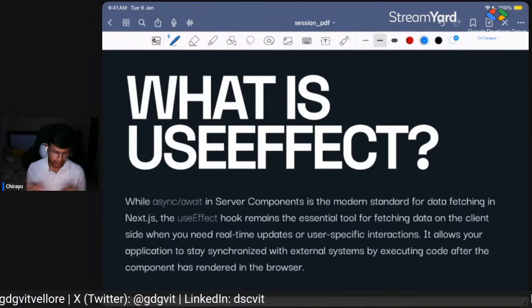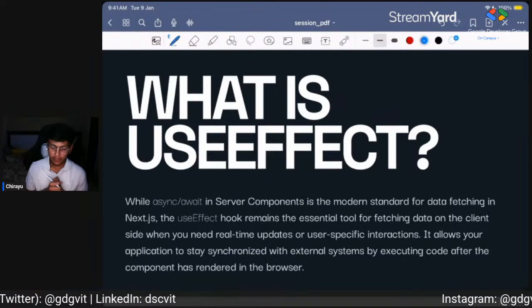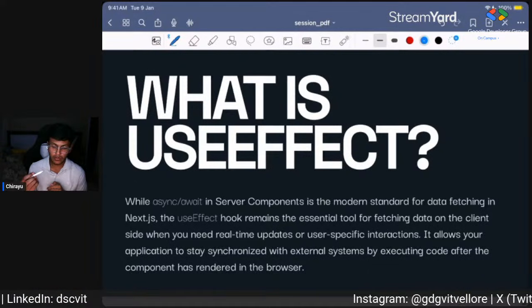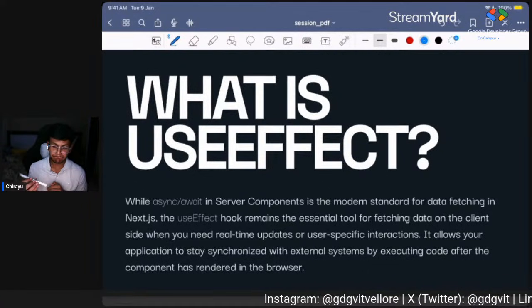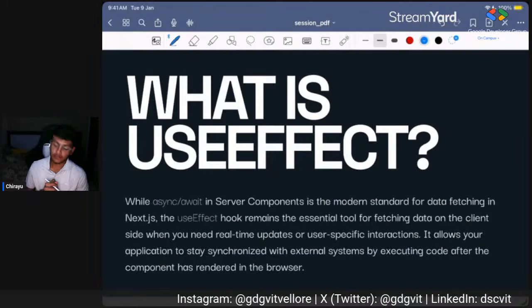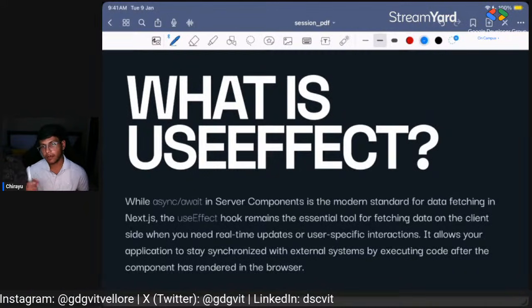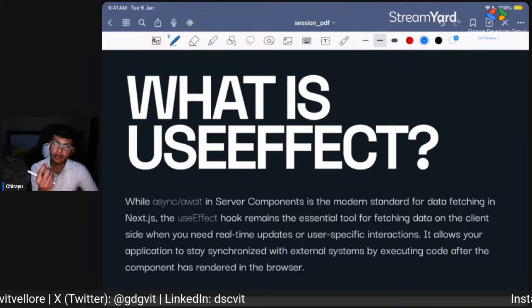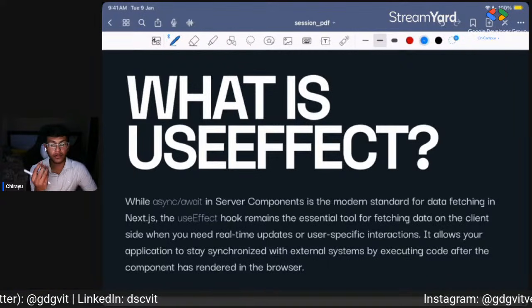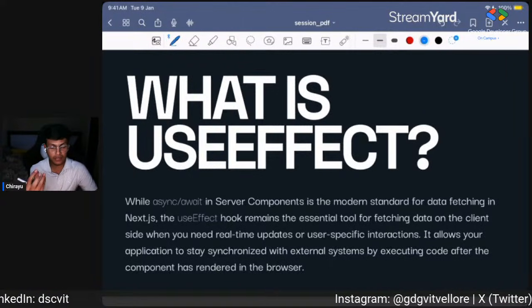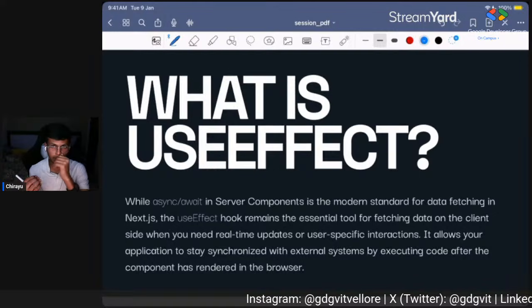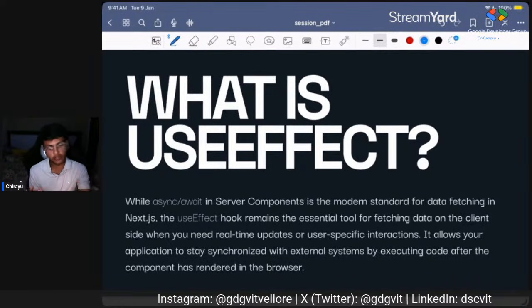Okay, let me take an example. If I want to say that whenever the value of a particular component or variable changes in the web page, then you should run this function.